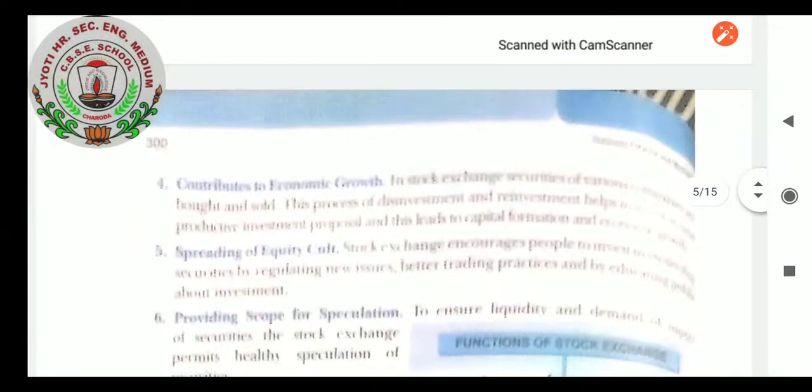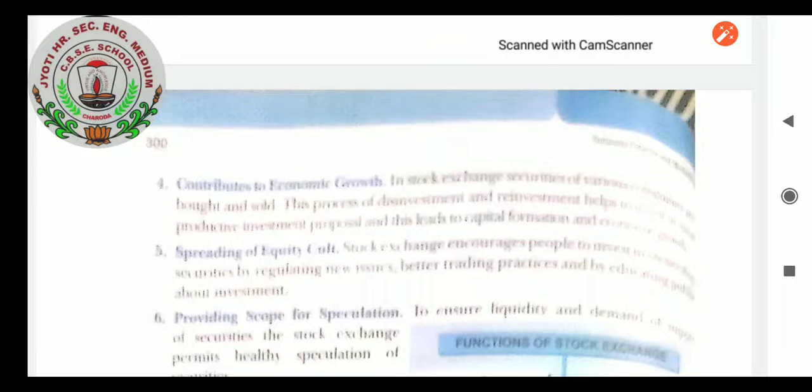Next is contribution to economic growth. Definitely the stock exchange also helps us to make a contribution toward economic development, because securities of companies are listed, bought and sold. This process of disinvestment and reinvestment helps us to know the economic contribution of the industries towards our economic progress: how much investment has been done, how much disinvestment has been done, whether this will lead to capital formation or not, whether there is excess capital. All these points we can come to know from the stock exchange market. So it helps to contribute to the economic growth of our country.